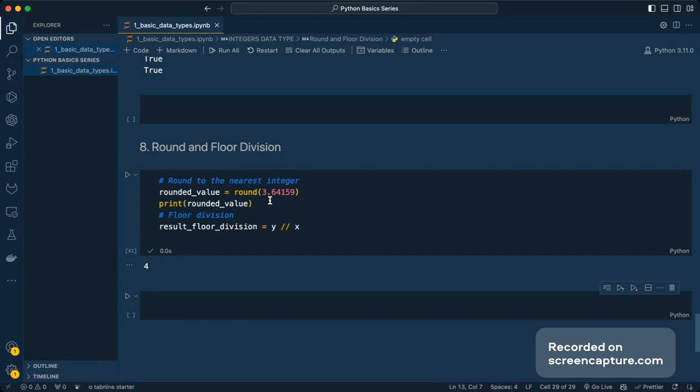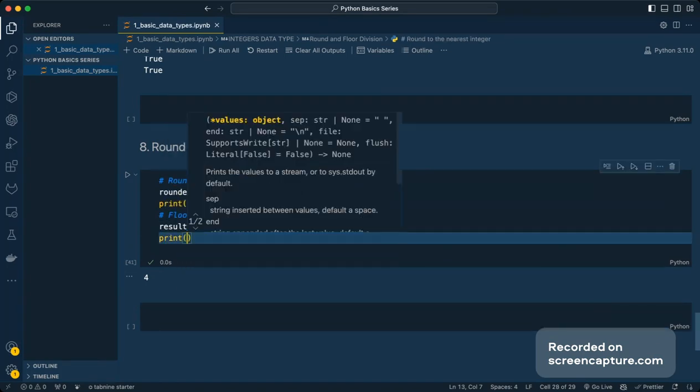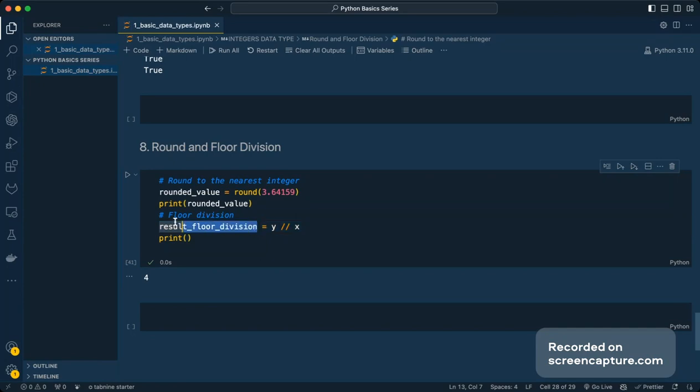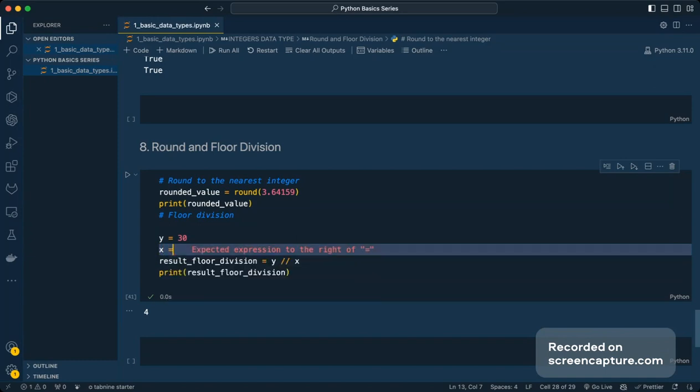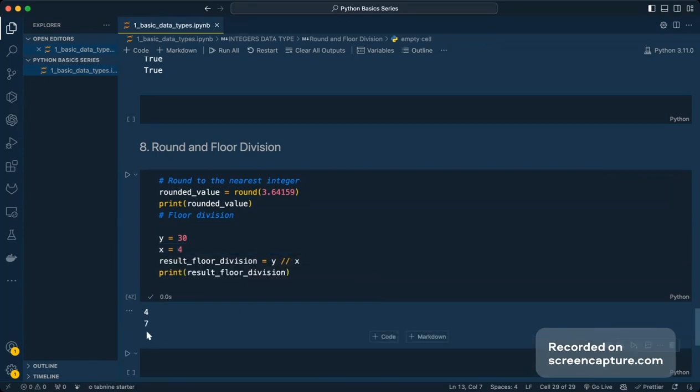In this particular case, since we have 3.64, we have to find out, if I try to round up this figure, it would eventually be 4 since .64 is greater than 5. And in the same case, if I try to print the result of floor division, if I initialize y as, let's assume, 30 and x as 4, it has given us 7.